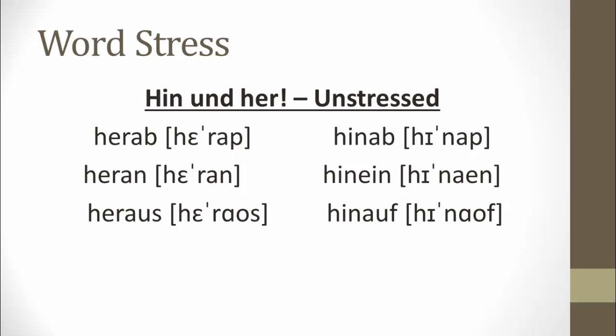Hin und her can also appear as unstressed prefixes, so many of those other stressed prefixes can be combined with hin or her and make a new word or a new preposition. So herab, heran, heraus. And we see that it goes from being a closed E vowel to the open E, and then also that the R is no longer schwa'd, but it becomes part of the next word part. Herab, heran, heraus. And similarly with hin, hinab, hinein, hinauf.